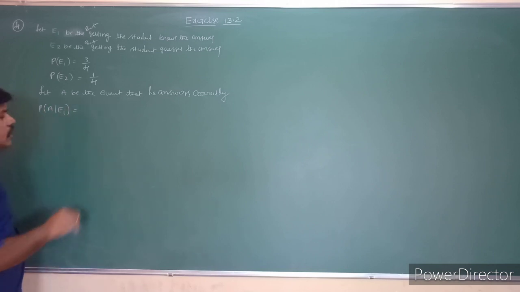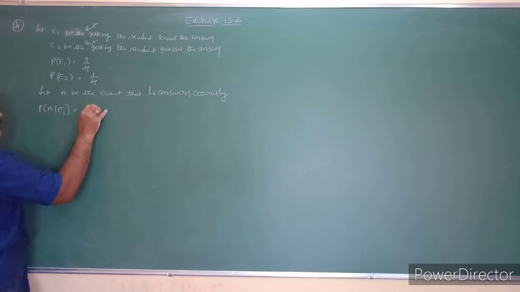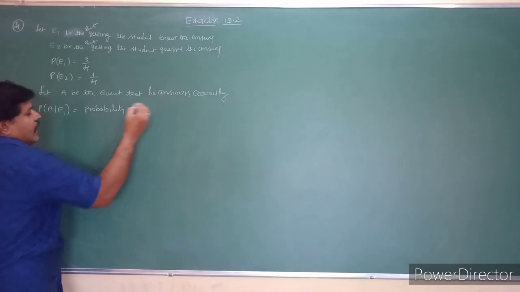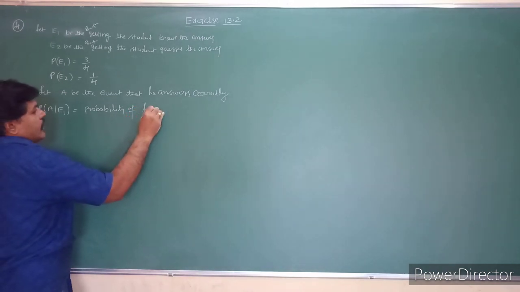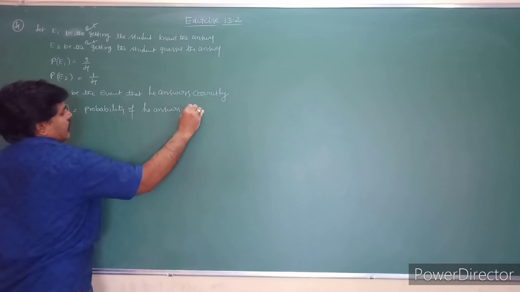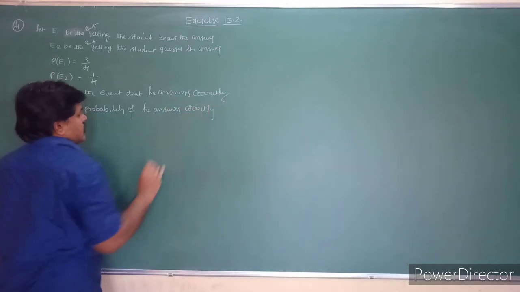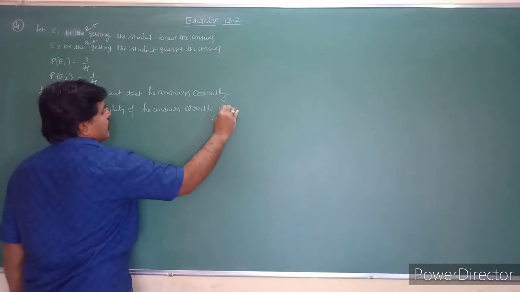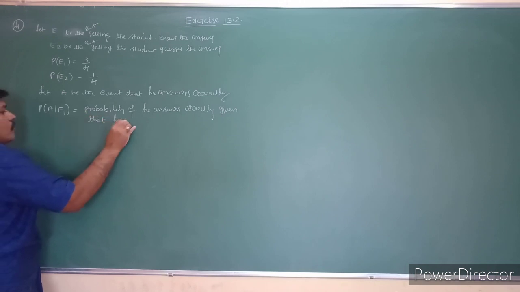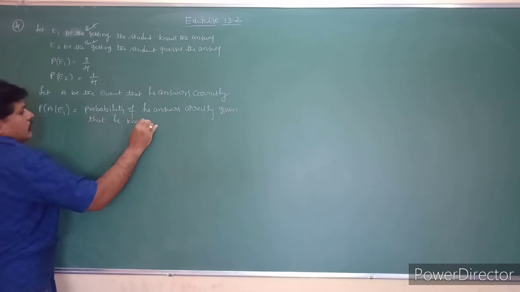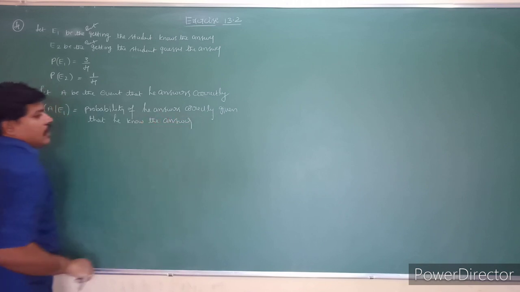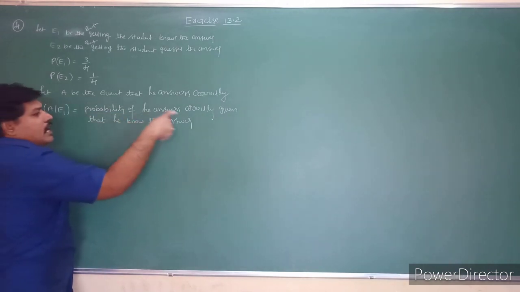What is the meaning is that the probability of he answers correctly given that he knows the answer. He knows the answer. If he knows the answer, he answers correctly.